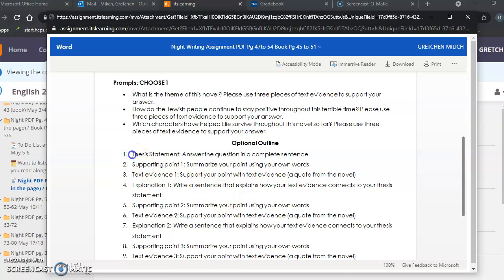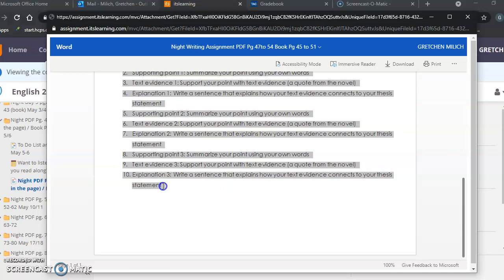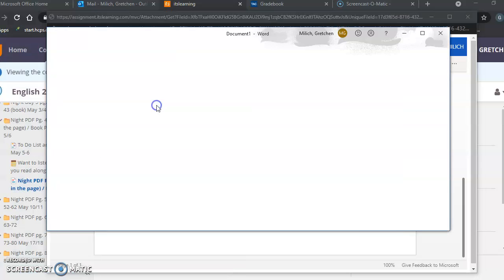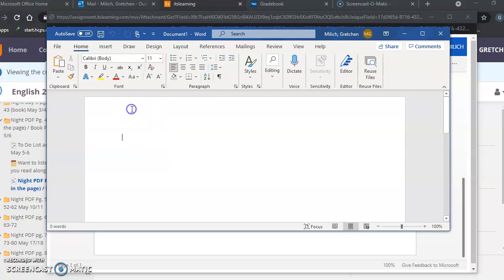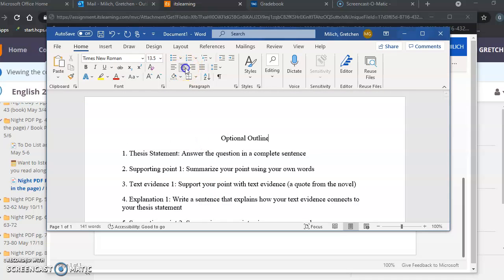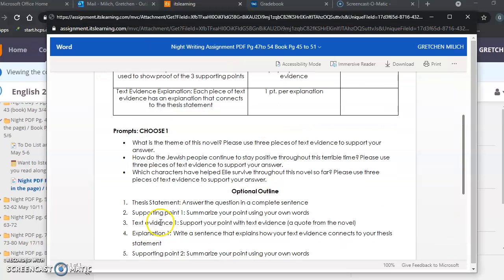So here's what I want to do. I want to copy this optional outline. I'm going to highlight the whole thing, all 10, and then I'm going to hit Control C. I'm going to open a Word document, and then I'm going to hit Control V. So I have my whole optional outline here.